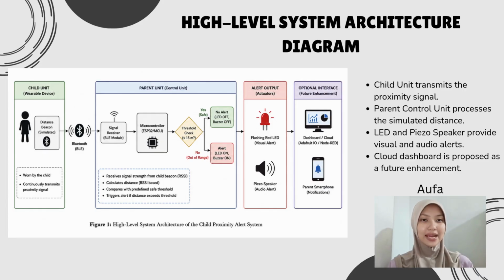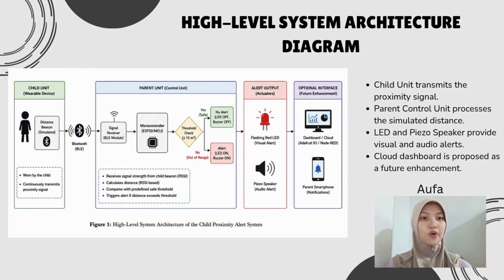Next, I will explain the high-level system architecture of our Child Proximity Alert System. This diagram illustrates how all the main components work together to monitor the distance between the parents and the child and generate an alert whenever the child moves beyond the safe range.